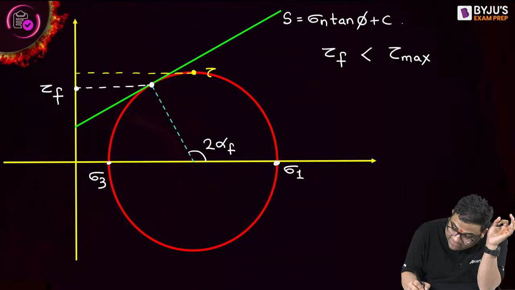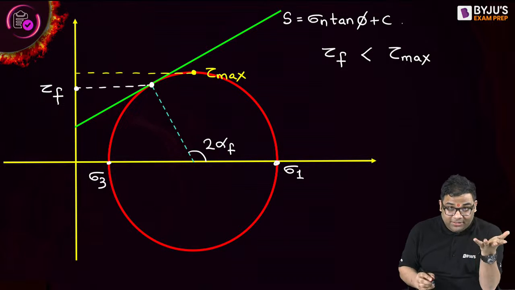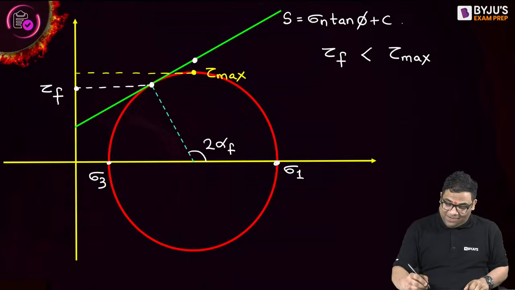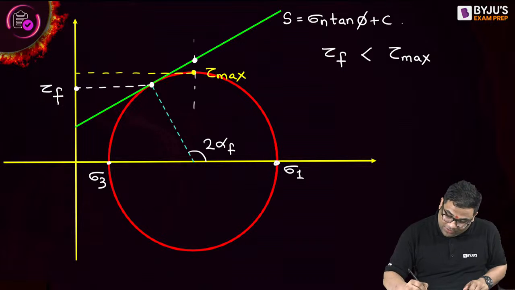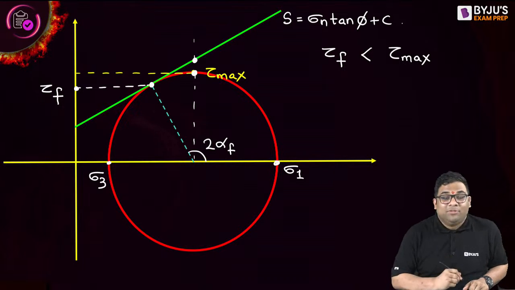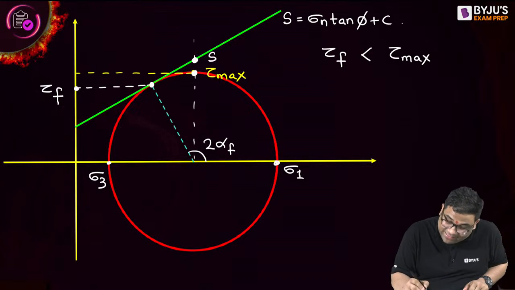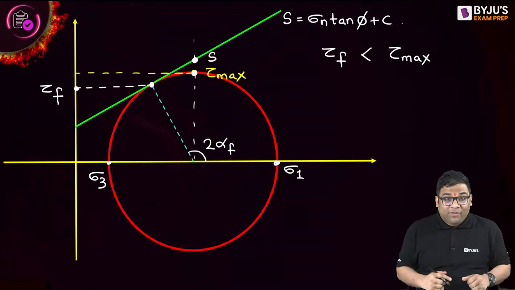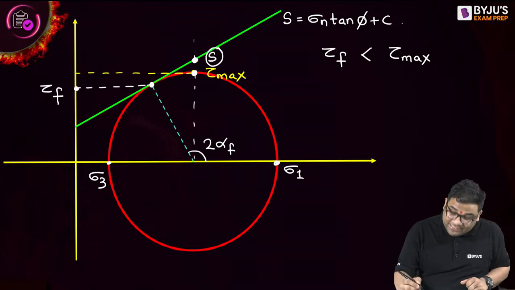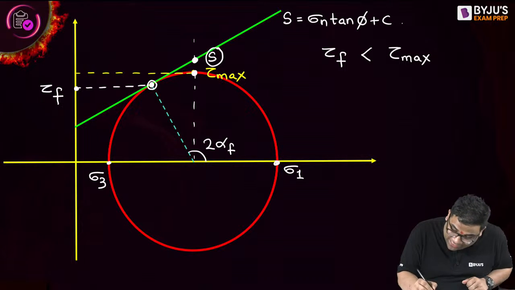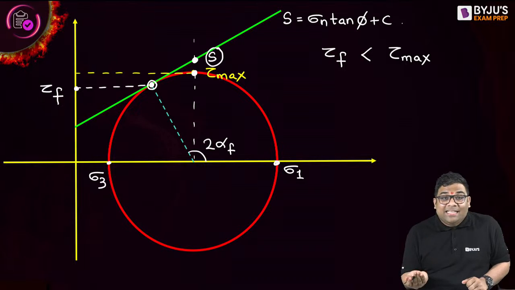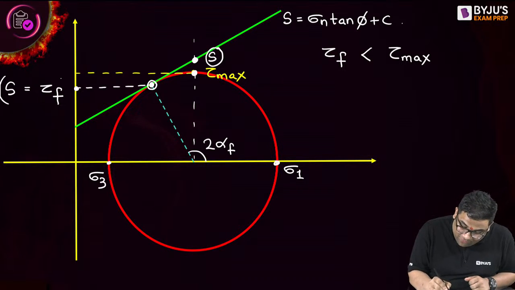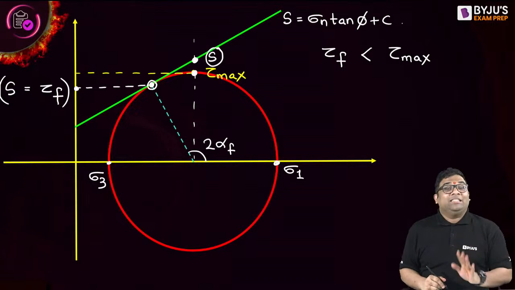At this point, this is the maximum shear stress. But the shear strength is this one, na? At that particular normal stress, if this is the maximum shear stress, this is the shear strength, and the shear strength is more than the maximum shear stress. So will there be any failure? No, because the strength is more. But at this point, what is happening? The shear stress and the shear strength are equal, and therefore failure is occurring. So they can ask this question, right?